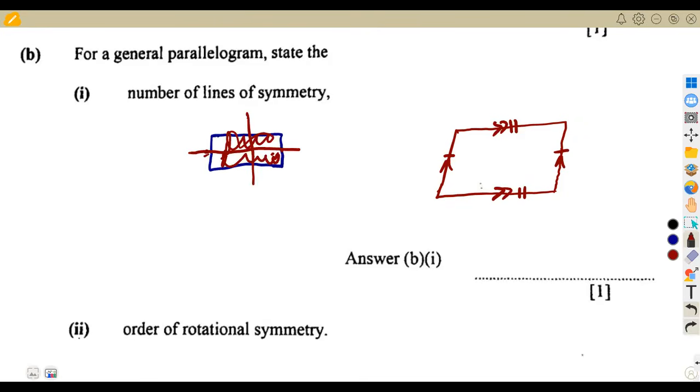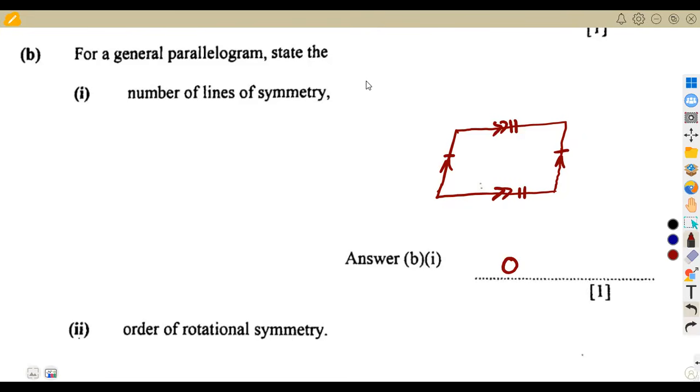So meaning to say, as for the number of lines of symmetry, here we do not have, it's going to be a 0. So a normal parallelogram, or a general parallelogram, is going to have a 0 in this case, number of lines of symmetry. All right.